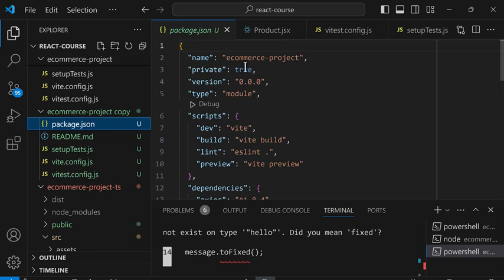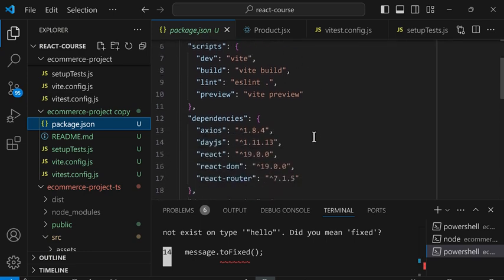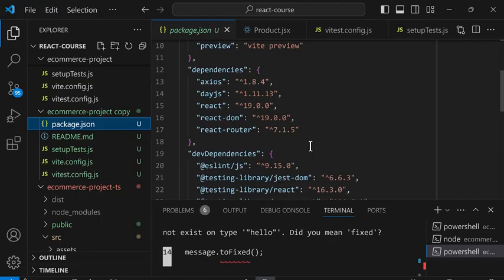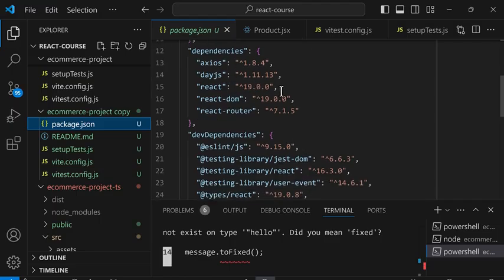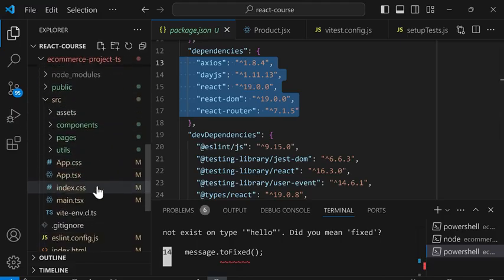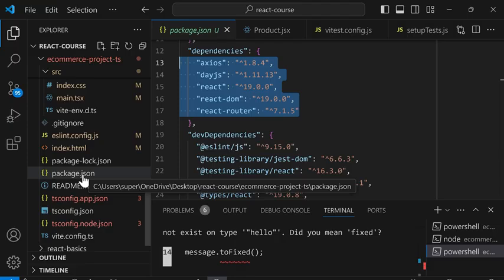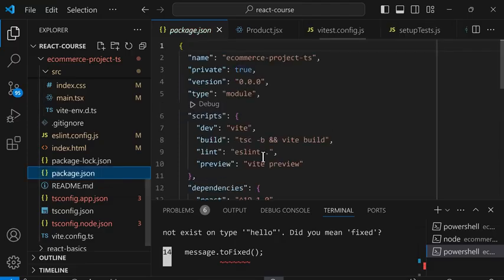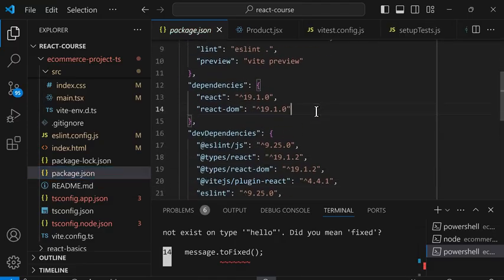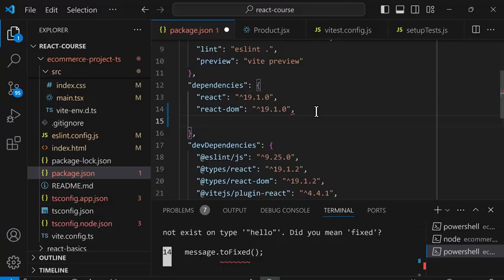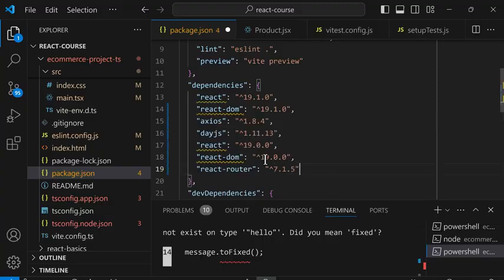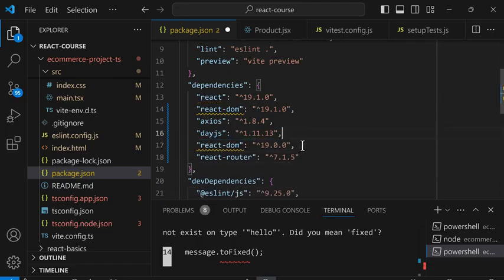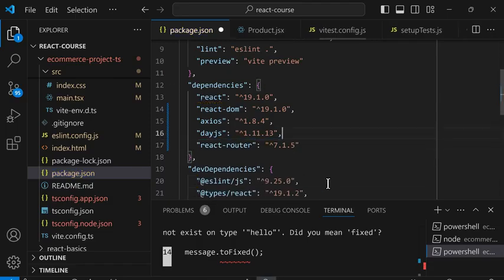In this file, we didn't change anything at the top, but we did add some dependencies and dev dependencies. So we're going to move these over. We'll select the dependencies and copy. And then in the TypeScript project, open package.json. And in these dependencies, we'll type comma and paste. And then we'll remove any duplicates. So we'll remove React and React DOM and save.